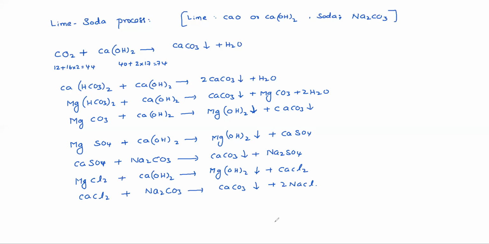So for what purpose is lime required? Lime is required to remove CO2. Lime is required to remove calcium bicarbonate hardness. 2 times of lime is required to remove magnesium bicarbonate hardness. Lime is required to remove magnesium non-carbonate hardness. Understood now?